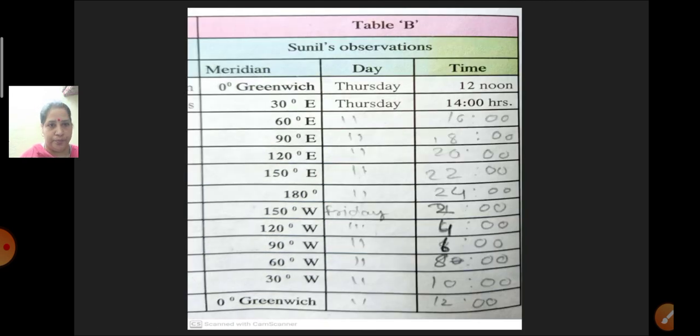Next question. According to table B, what is the day at 0 degree Greenwich? Okay, Sunil had started at Thursday 12 noon and he had reached Greenwich again at Friday 12 noon.